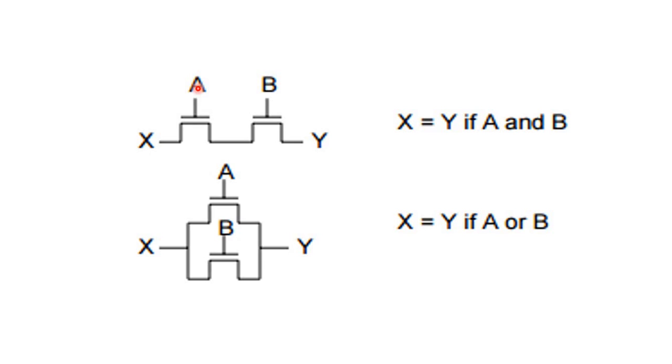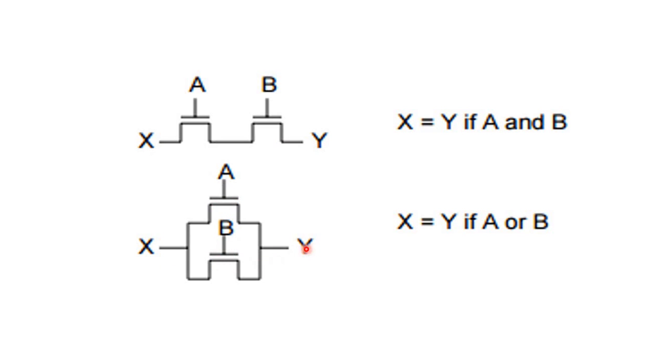So here it is A and it is B. If A is equal to 1, it is on. If B is equal to 1, it is on. So simply it acts as an AND operation, A and B. And if we observe, these two are connected in the parallel combination.